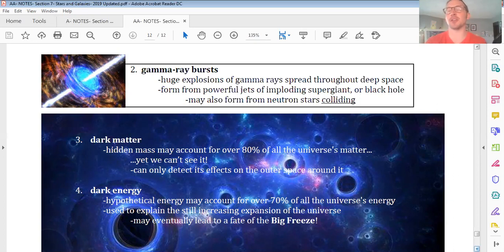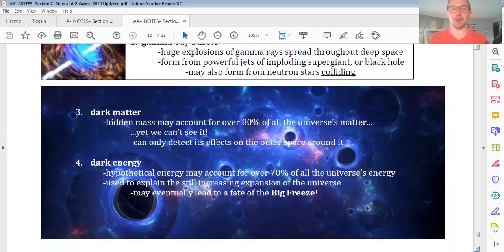But here's the one other curious thing about gamma ray bursts. It turns out that they're not spread evenly over the whole night sky. They are coming in anisotropically, which means from one preferred direction. So you would think if this was a truly natural phenomenon, over time, we would basically see them spread evenly across the sky, but we do not. They actually come from one direction. So still such a mystery, gamma ray bursts.